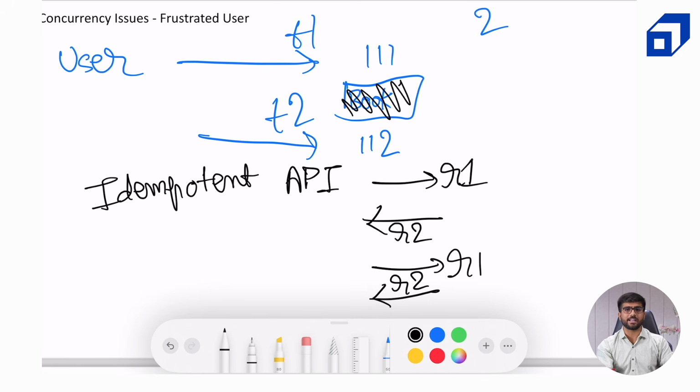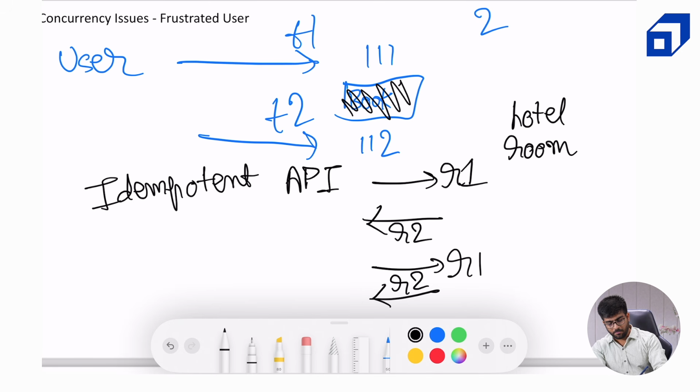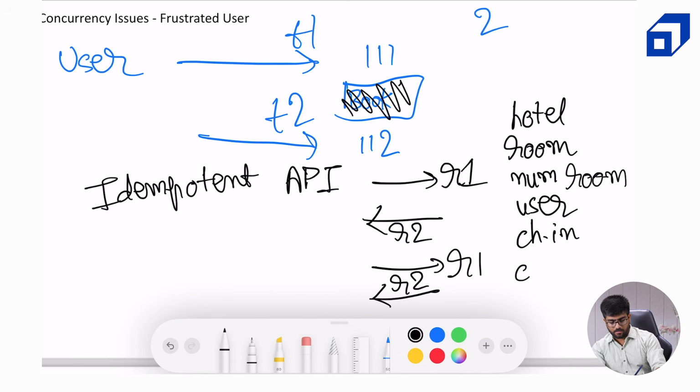We can manage this by creating a hash of a request. So we have some values associated with our booking order, like hotel ID, room ID, number of rooms, user ID, check-in date, checkout date, and so on.